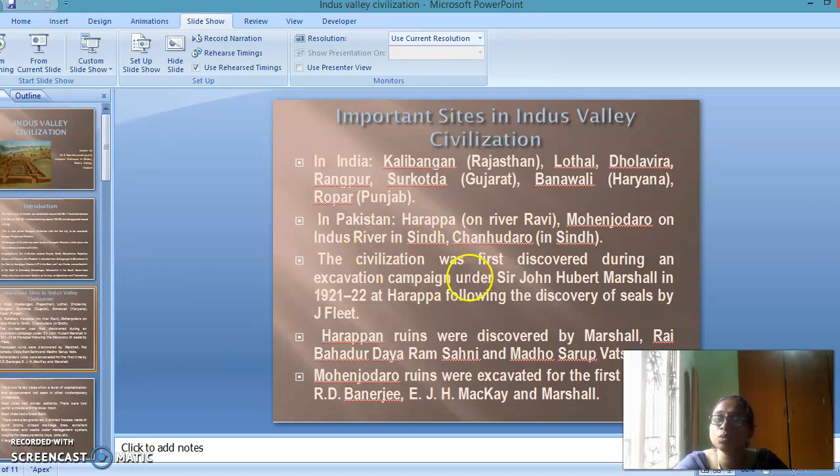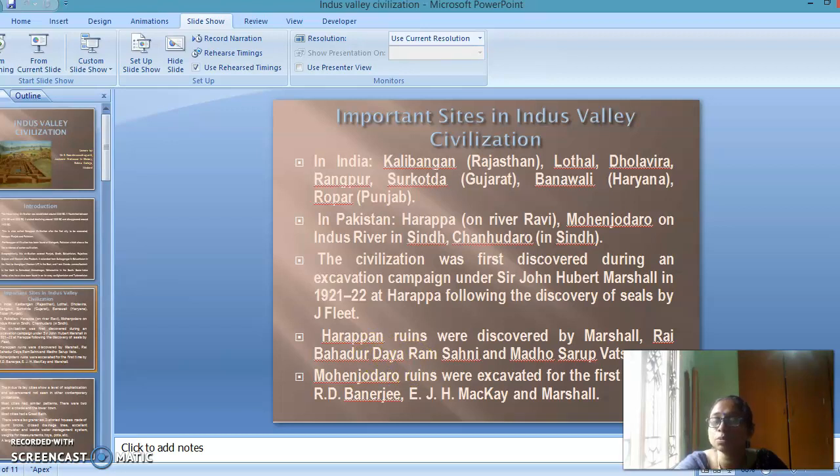The Indus is the river that flourished and led to the establishment of the Indus Valley civilization. The civilization was first discovered during an excavation campaign under John Herbert Marshall in 1921 to 22 at Harappa, following the discovery of seals by J. Fleet. The Harappan ruins were discovered by Marshall, Rai Bahadur Daya Ram Sahni and Madho Sarup Vats.